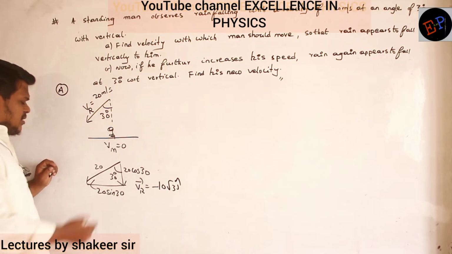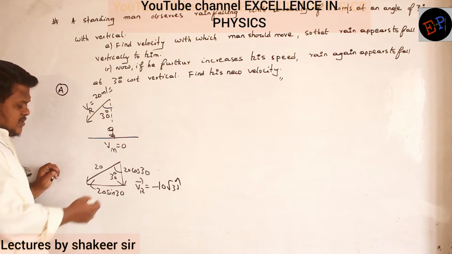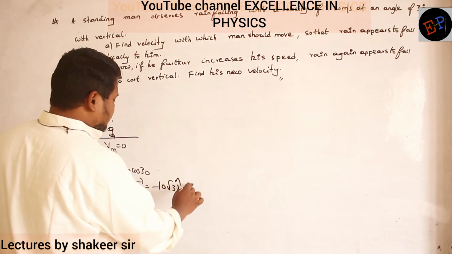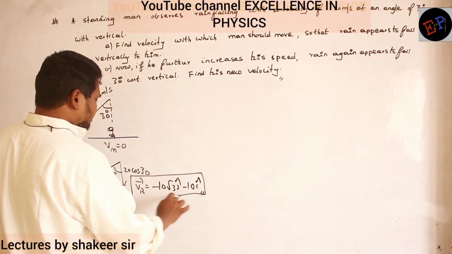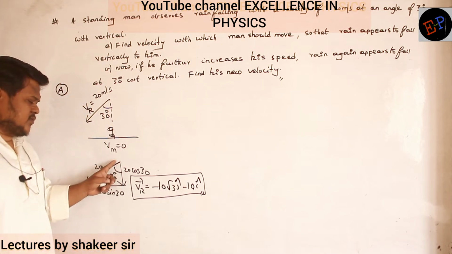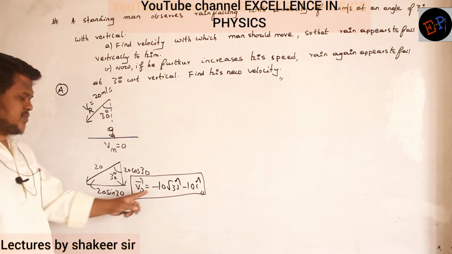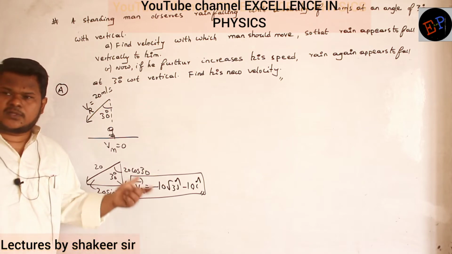Clear, no? And what about this one, sin 30? 1 by 2. So 20 by 2 is 10. But it is traveling towards the negative x-axis, no? So therefore minus 10 i cap. Okay? So this is the actual velocity of the rain if I split it into components. One component is along the negative y-axis, one component is along the negative x-axis. So we got minus values. This is the actual velocity of the rain with respect to ground.